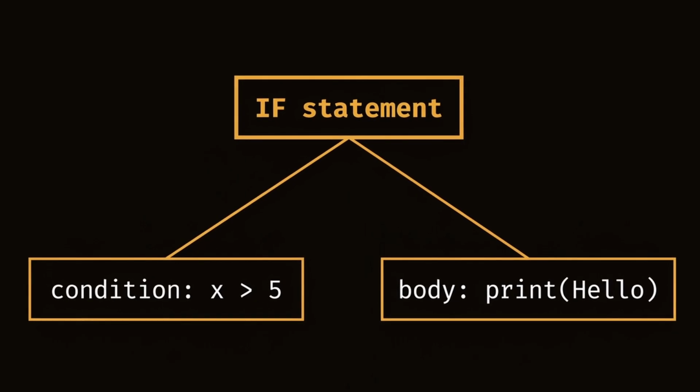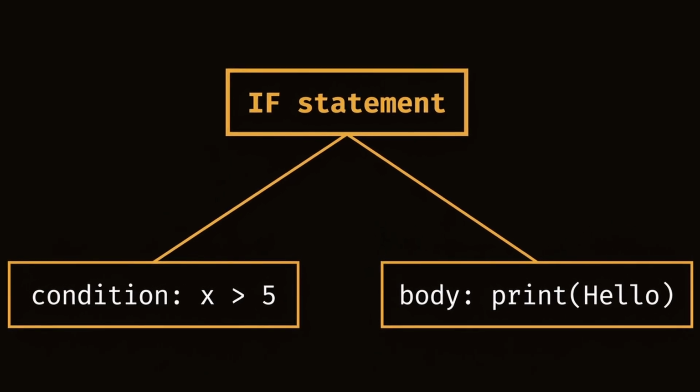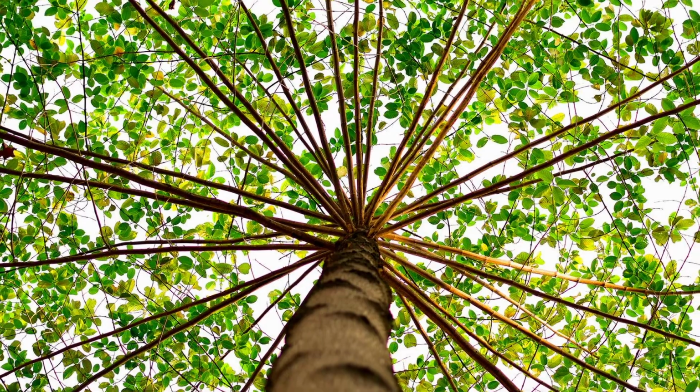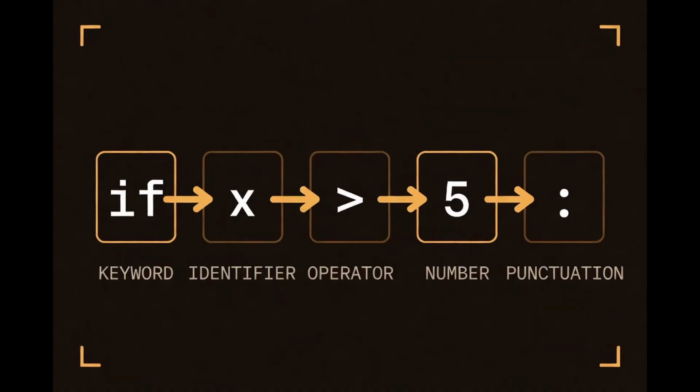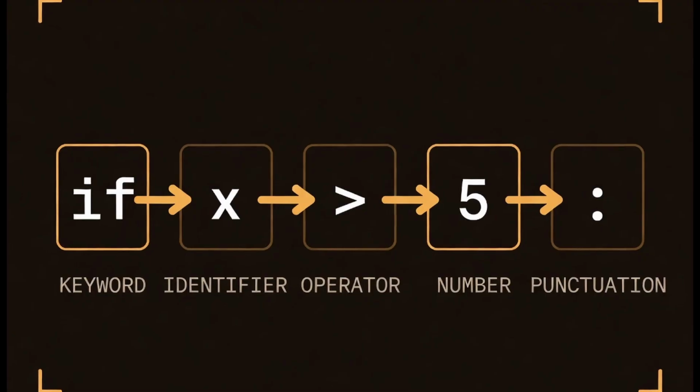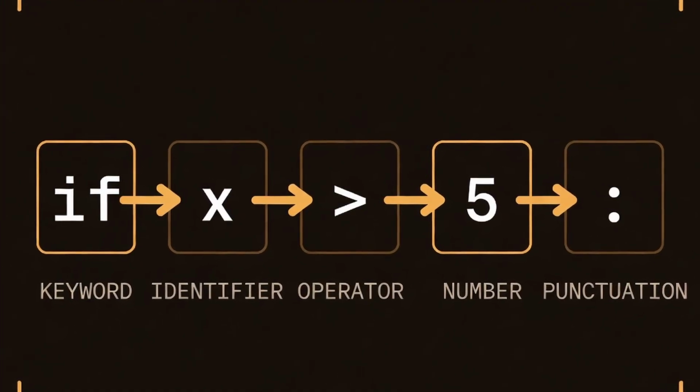Stage 2: Parsing. The compiler takes the token stream and builds a tree, the abstract syntax tree, or AST. This tree captures the structure and meaning of your code. It knows that the greater than sign connects x and 5. It knows the if governs everything below it. It's the compiler's understanding of your logic.